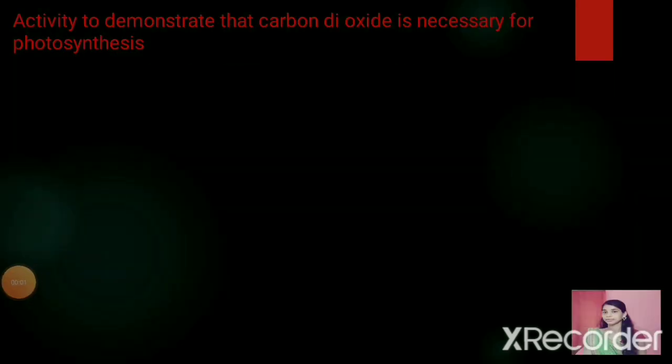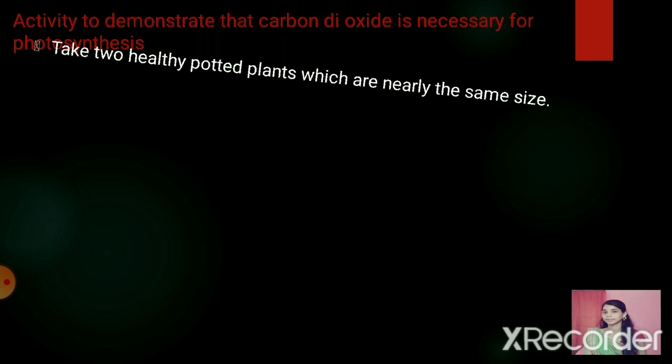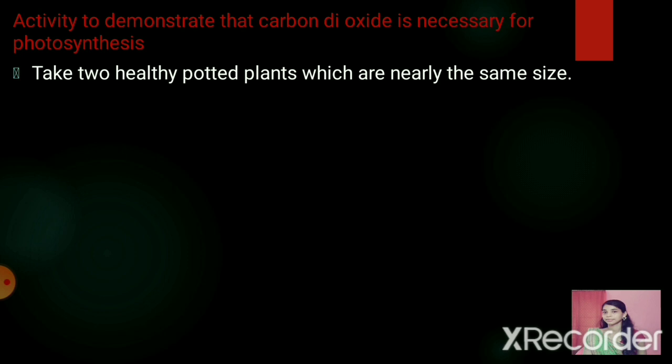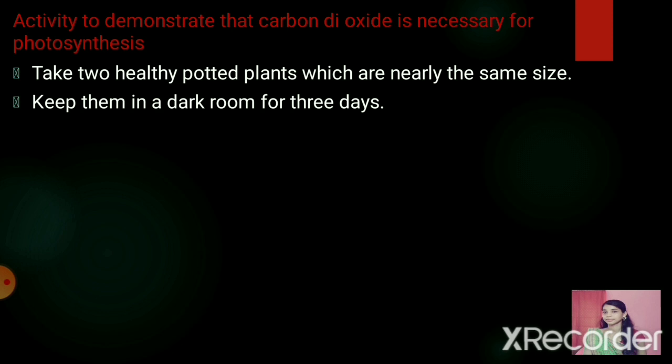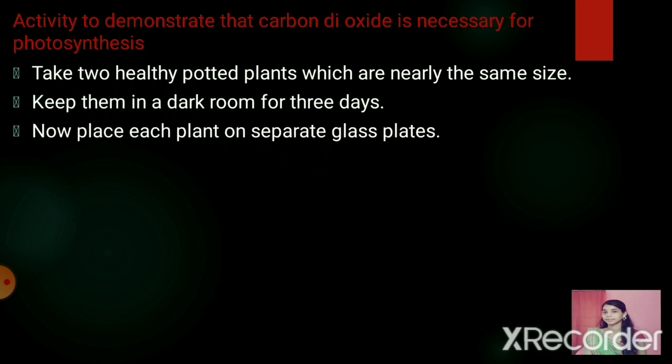There is one more activity mentioned to demonstrate that carbon dioxide is very much necessary for photosynthesis. For this experiment, you require 2 potted plants, a bell jar, a watch glass containing potassium hydroxide, and an iodine solution for testing the presence of starch. So what you should do is take 2 healthy potted plants which are of nearly the same size and keep them in a dark room for about 3 days.